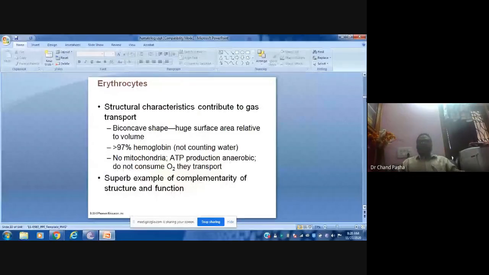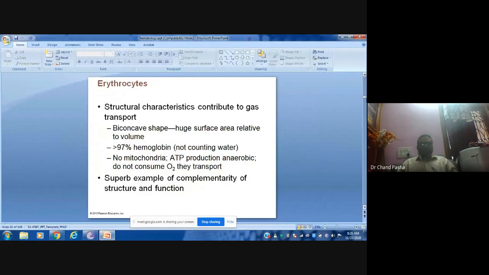And because of the biconcave nature, it provides more surface area. The more the surface area, the more the capacity to bind with materials. Here, as it is biconcave, it provides a larger surface for binding with oxygen.